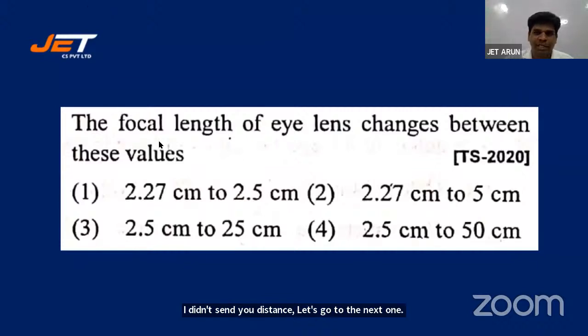The focal length of eye lens changes between these values. Factual question, students. Factual question. 2.27 to 2.5 centimeters, 2.27 to 5 centimeters, 2.5 centimeters to 25 centimeters, 2.5 centimeters to 50 centimeters.